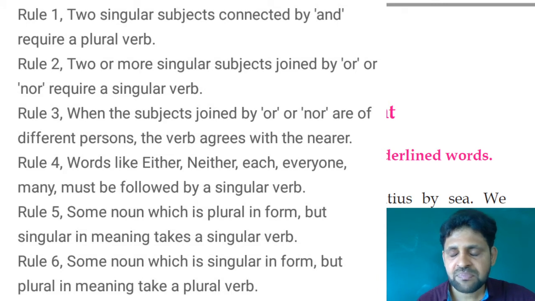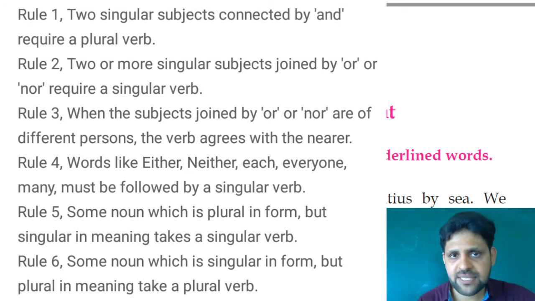For example, time and tide waits for none. Time and tide is a single entity that shows a single idea. So in such cases, we have to use a singular verb. Time and tide waits for none. Singular subject.